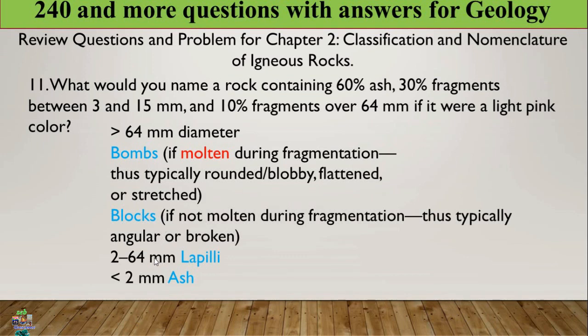Between 2 and 64 we call lapilli. So this question said that 30% fragment between 3 and 50 means in this region, so this one is lapilli. Then less than 2 millimeter means ash, that is 60% ash. Ash means less than 2 millimeter. This is very interesting for any geologist. Please know this one.